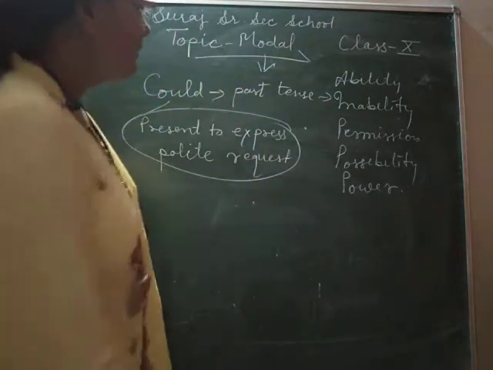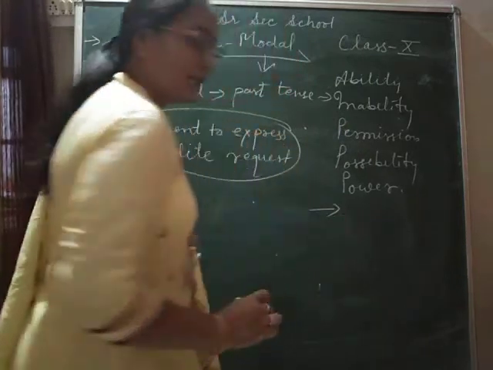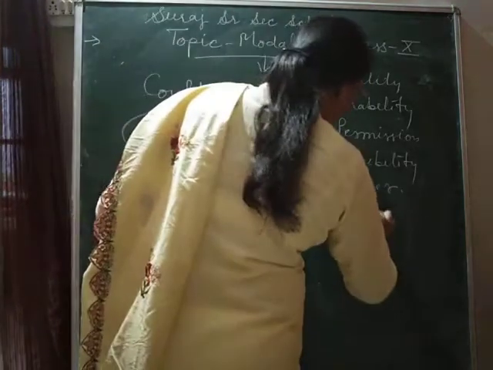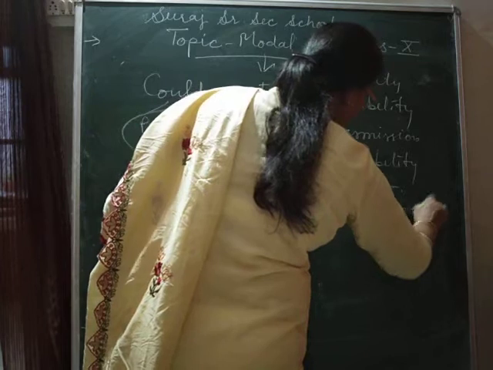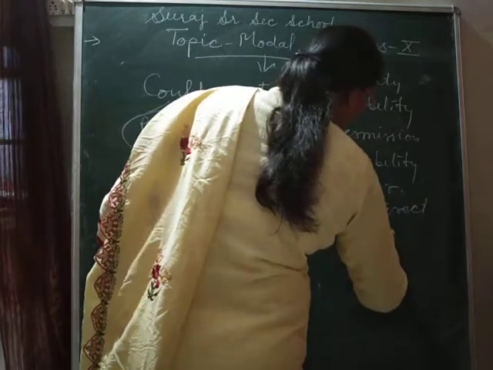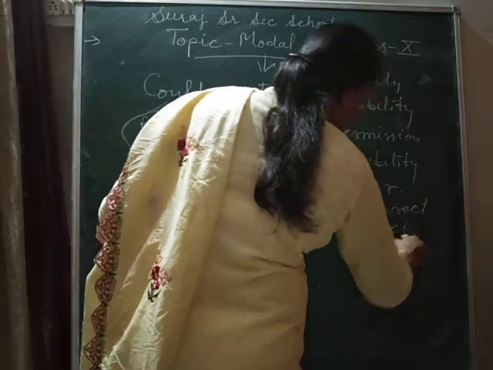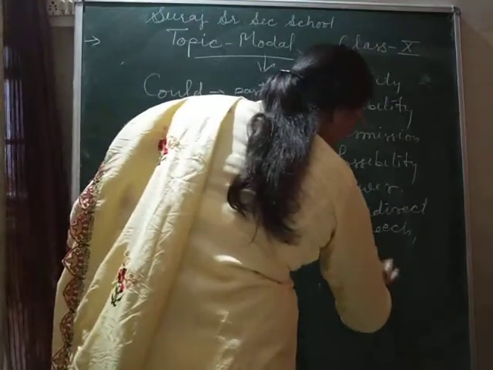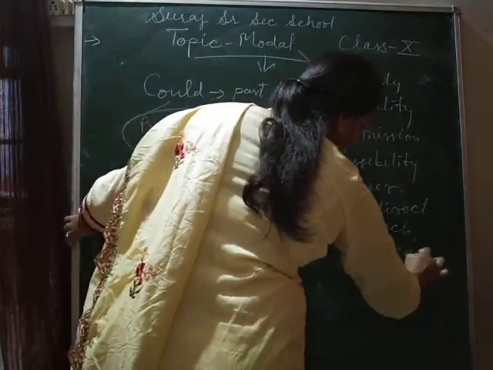Clear? And one more rule: indirect speech. Indirect speech, in place of can.